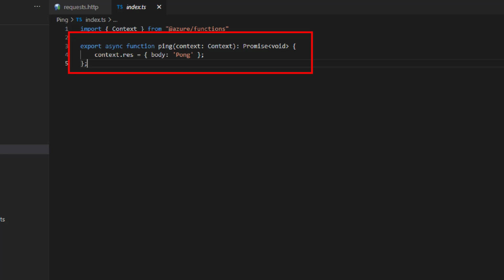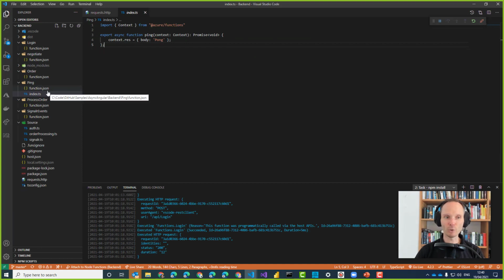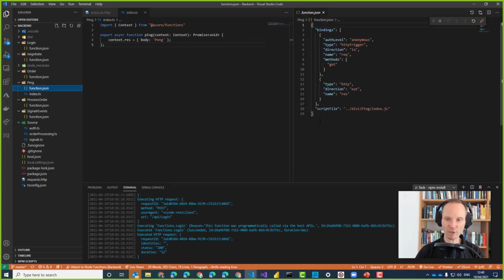All you need to do is write a single Node.js function and then accompany that code using a JSON configuration file. And here you see the JSON configuration file. You specify the trigger, which trigger should lead to calling this method on the left-hand side. In our case, for this simple ping pong, it's an HTTP trigger. And you specify so-called bindings. In this case, it's an output binding, and that means that we return an HTTP response. In my case, I'm just responding with a little bit of JSON.